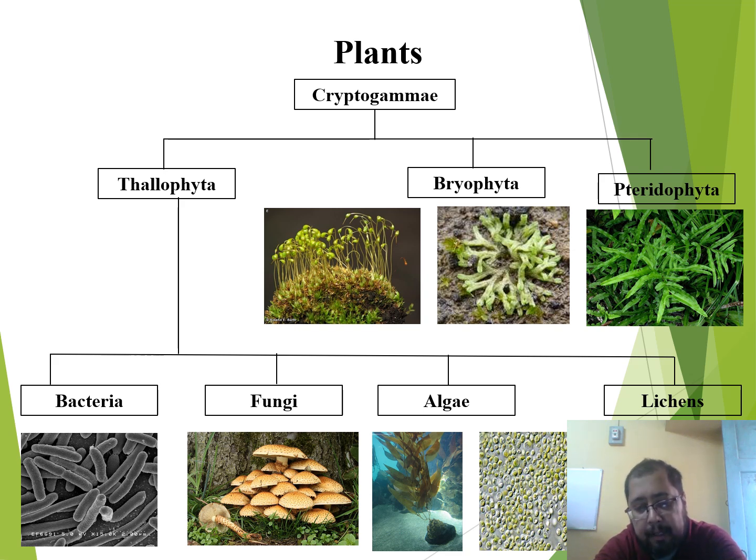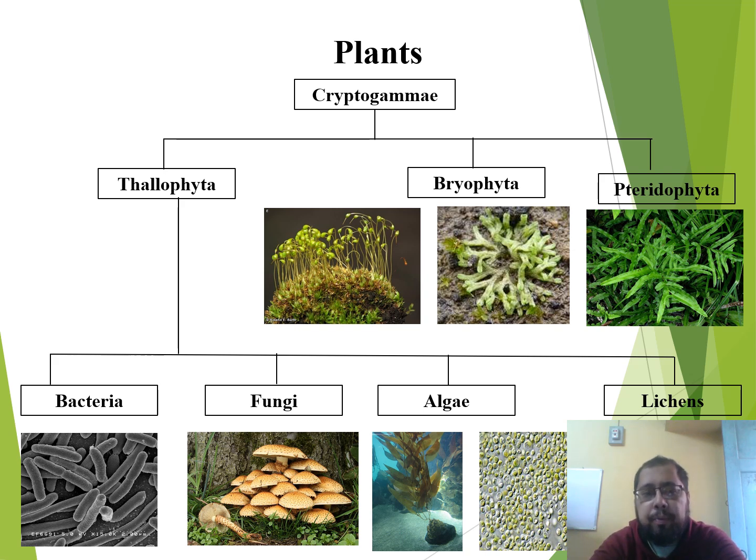They can range in size from simple unicells like Chlorella to giant macroscopic thalloid structures like the giant kelp or Macrocystis pyrifera. Lichens are composite living organisms in that they are composed of a symbiotic association between an alga and a fungus.